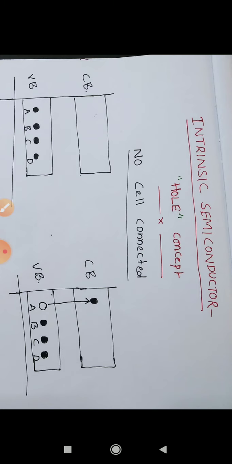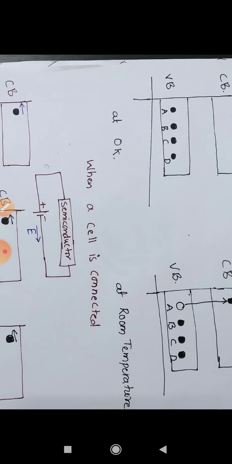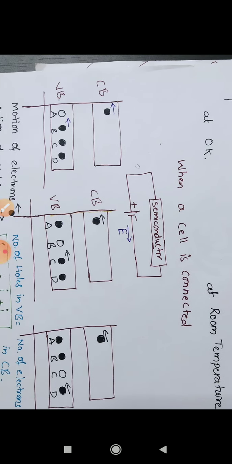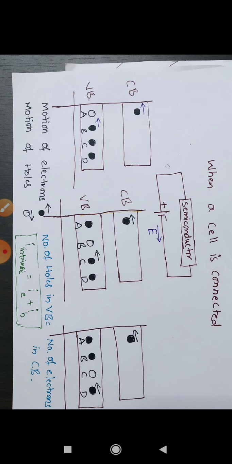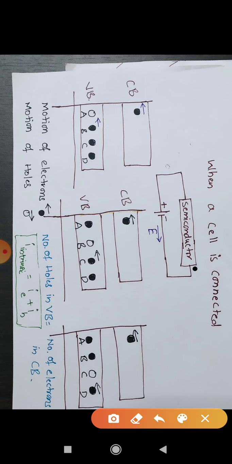Now what we are doing, we are connecting a cell. Now consider here, this is a semiconductor and now we have connected a cell. The polarity is there, positive and negative. And depending on the polarity, when you connect this cell to the semiconductor, that means the semiconductor which is indicated in the above picture, now the particles start moving depending on the polarity.